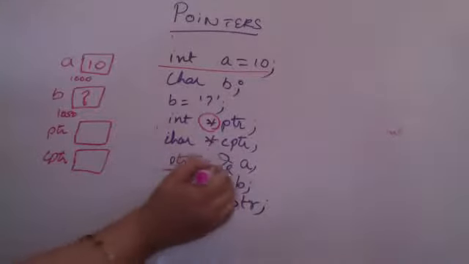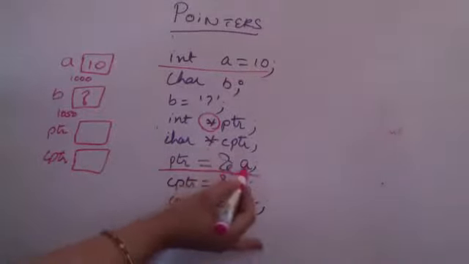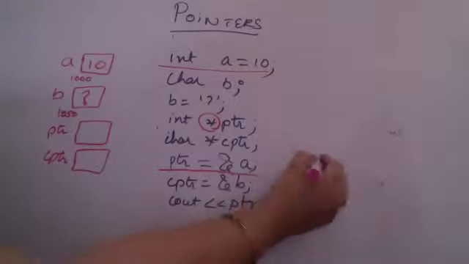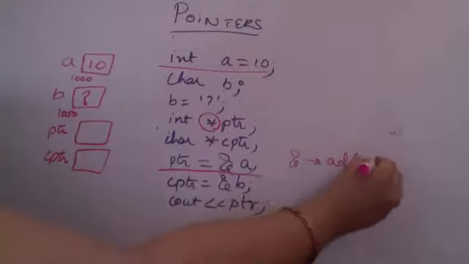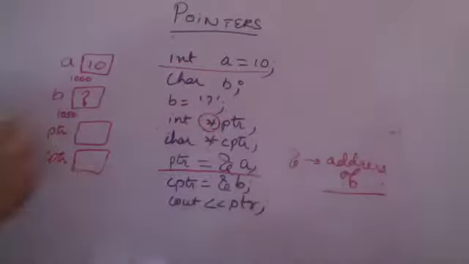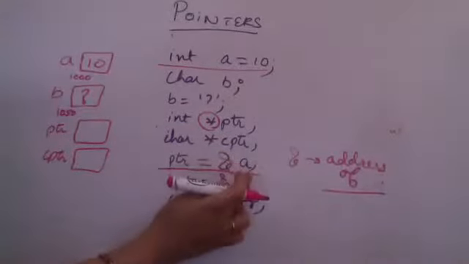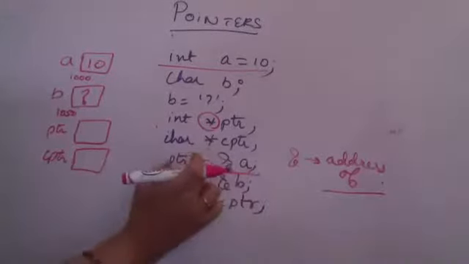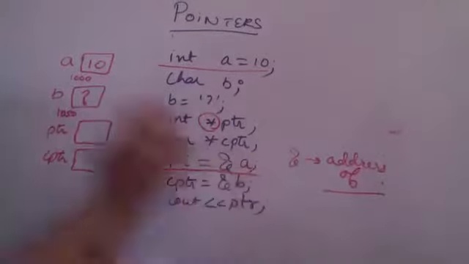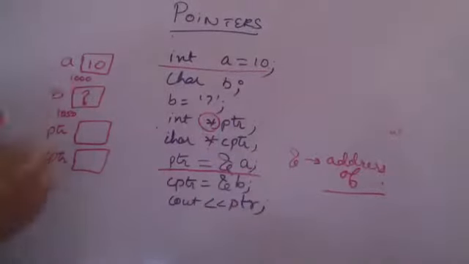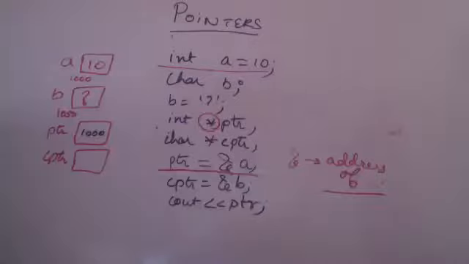We come to the next statement where I am mentioning address of A. This & is called the address of operator. So if I am having it just before a variable name, I mean address of that variable. So PTR is equal to address of A. What is the address of A? 1000. So the value 1000 gets stored in the space allocated to PTR. I hope I am making sense.